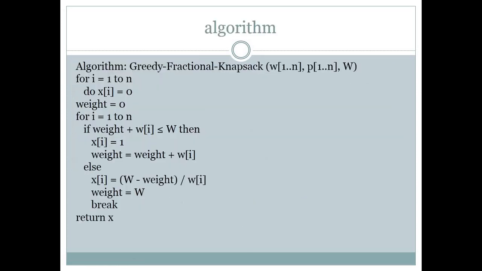Now this is the algorithm for it. In it we will loop for i equal to 1 to n, initializing profit by 0 and weight 0. We will take items one by one, and we can increase the profit and decrease the knapsack capacity weight. So this is the algorithm for it.